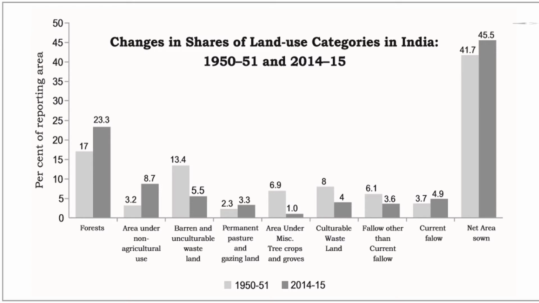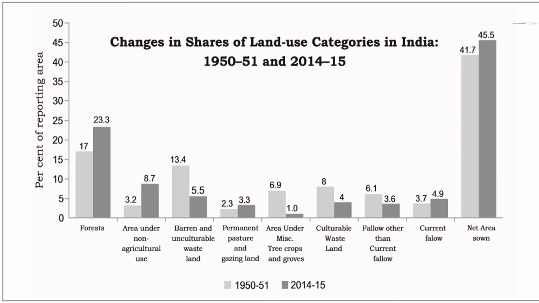The given image is of a graph that shows changes in shares of land use categories in India, from the year 1950-51 to 2014-15. Children, let's begin first with the year 1950-51. Land under forest was 17, land under non-agriculture use was 3.2, and barren and uncultivable wasteland was 13.4.